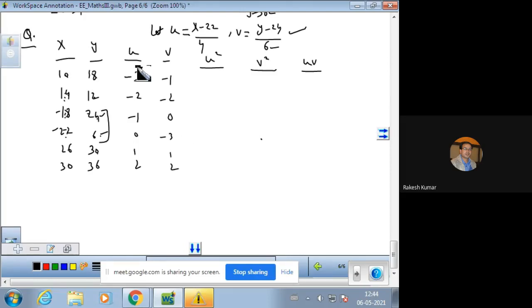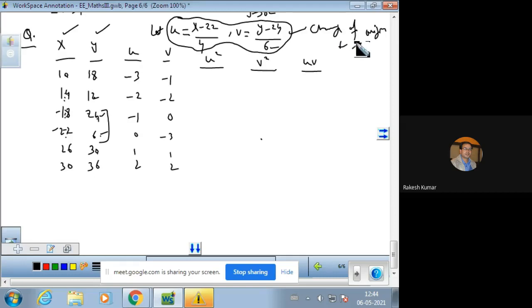Now, the data values are easier. Very easy to find out U square. That is why this procedure is to be adopted. Otherwise, हम पिछले क्वेश्चन की तरह भी इसको कर सकते थे by taking X और Y as it is. But ये टेक्निक लगाने का, change of scale and origin. This is the change of origin and scale procedure. ये लगाने का फायदा यही है कि जो वैल्यूज है वो बहुत आसान हो जाती है.